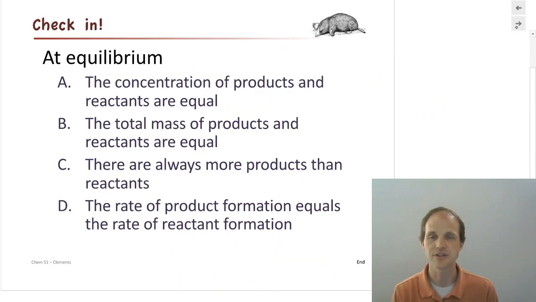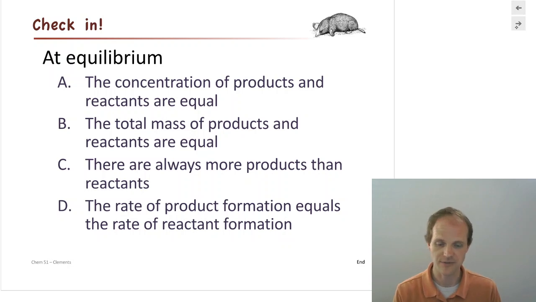So here's a question for you. At equilibrium, what is true? The concentration of products and reactants are equal. The total mass of products and reactants are equal. There are always more products than reactants. And the rate of product formation equals the rate of reactant formation. All right, what'd you come up with?